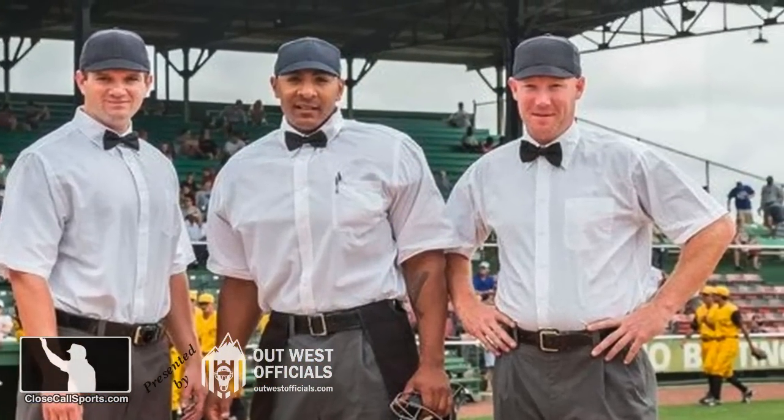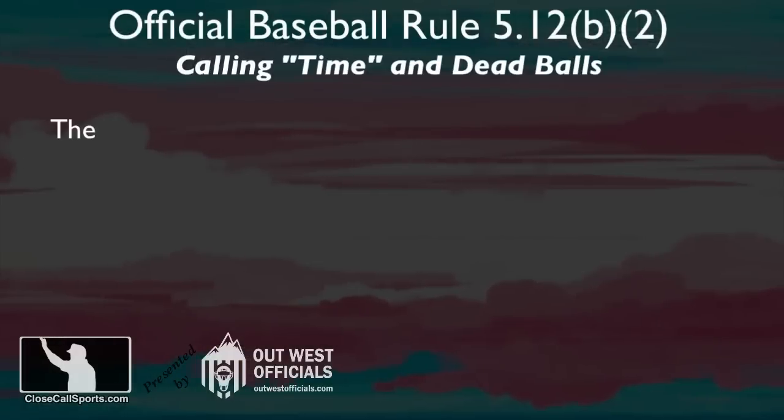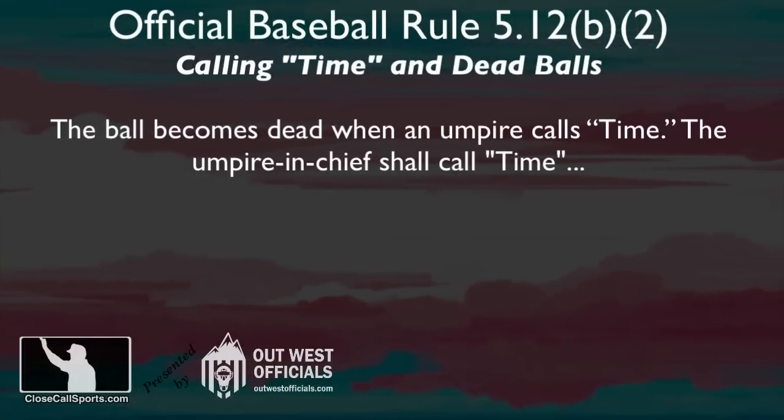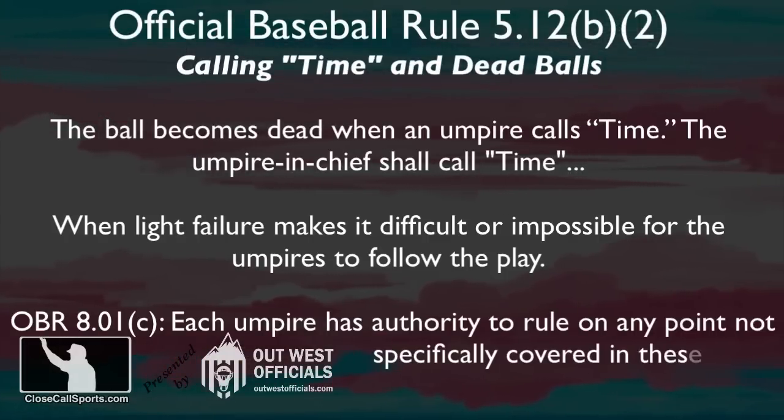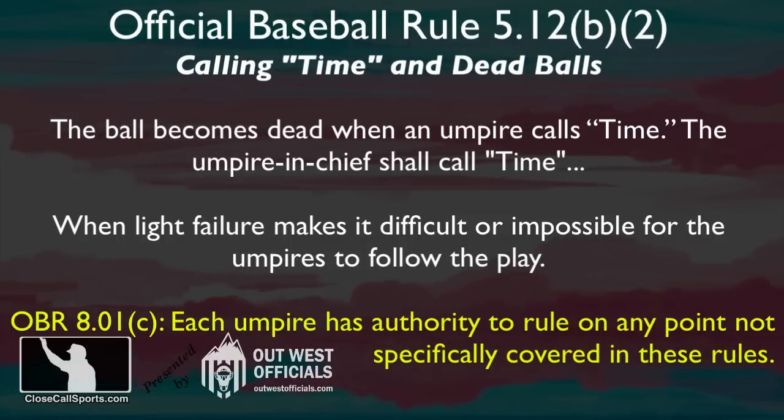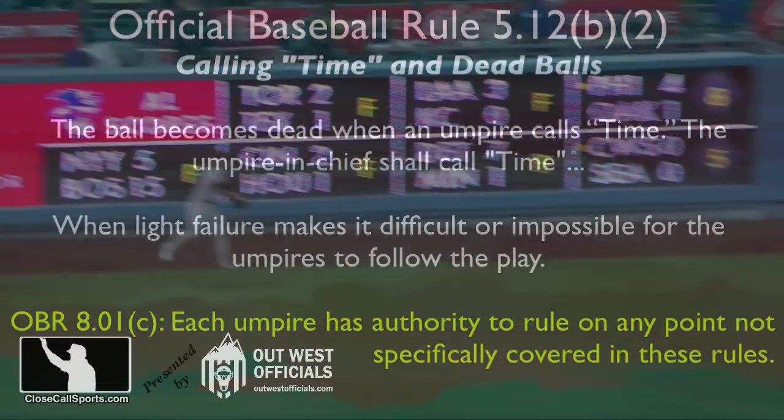What do you think? Light failure is one of the only times an umpire can call time while the ball is in play. And the basis is if the umpire, not the player, but the umpire can't follow the play due to the light failure. The remedy is not specifically covered in the rule, which brings Elastic Clause 801C into the picture.